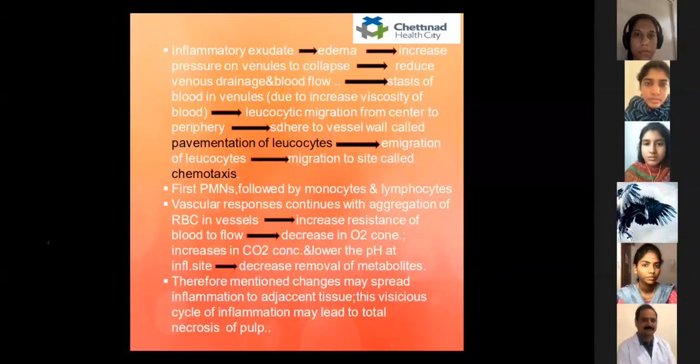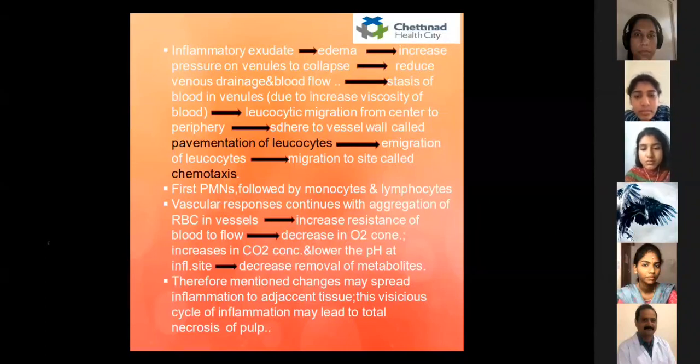So the next step in the inflammatory reaction is emigration of the leukocytes. The leukocytes are attracted by the complement to the site of inflammation and migrate through the vessel walls by an amoeboid movement, which is called chemotaxis. The first cell to migrate is the polymorphonuclear neutrophil, followed by the monocytes and the lymphocytes.